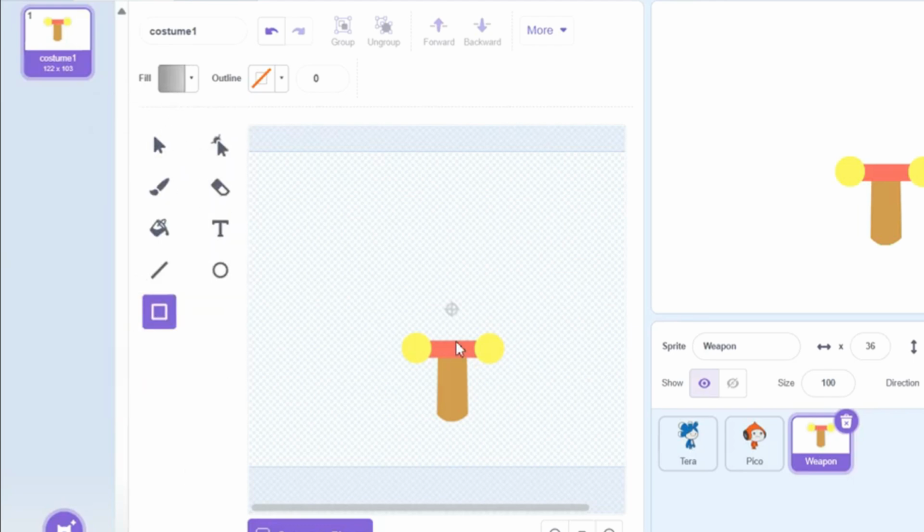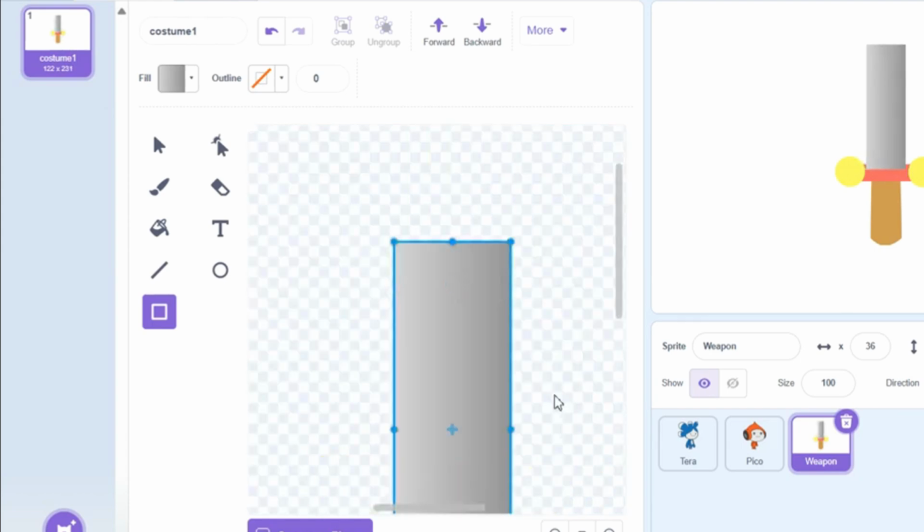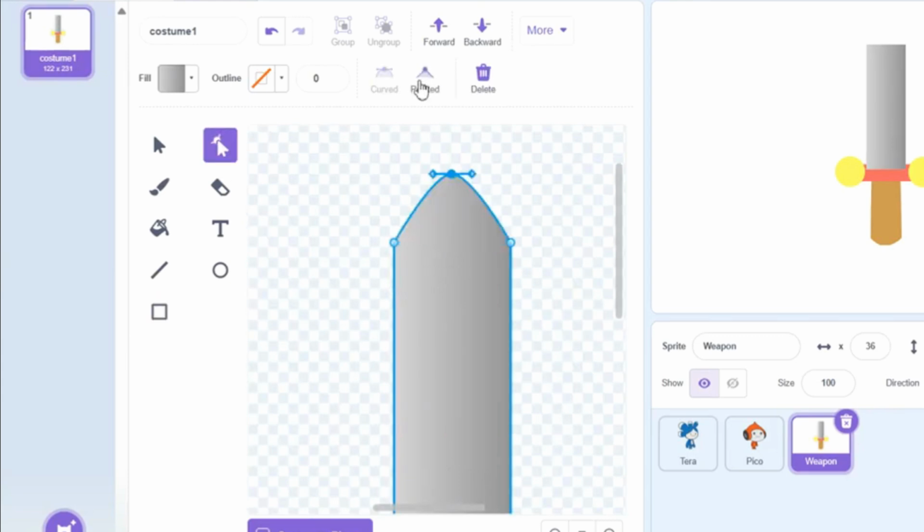And now we're going to drag our cursor upwards to make the square. Then we're going to maneuver it to the center and expand its width to cover up the entire handle, the sword. And of course, it has to be pointed like a sword. So let's lift off this edge and point it too.